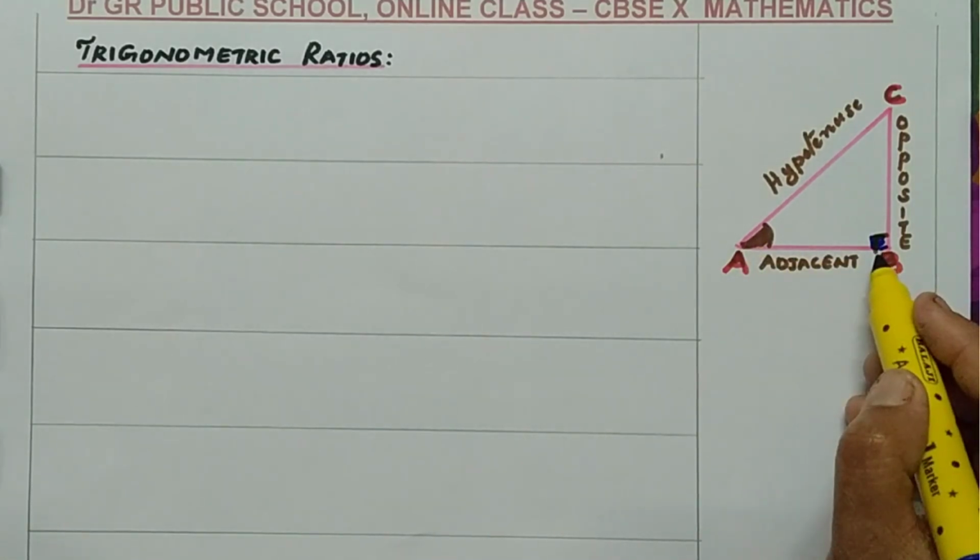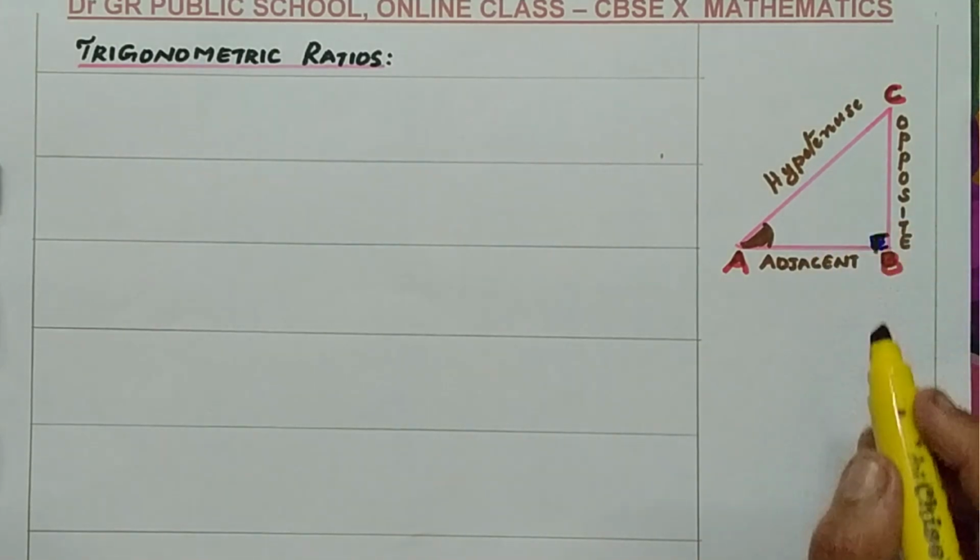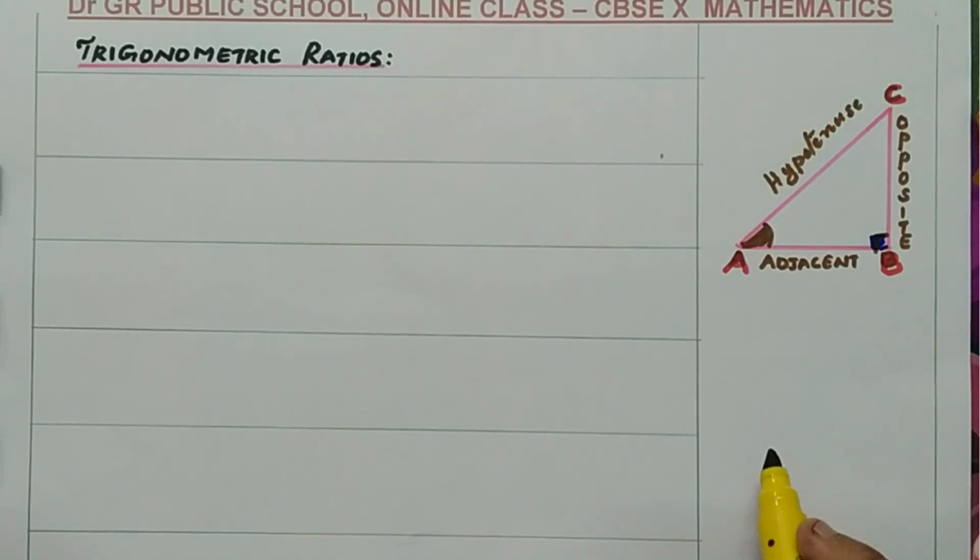The other two sides you may call base and altitude. But in trigonometry, we are going to rename them. The 90 degree opposite side is hypotenuse itself.